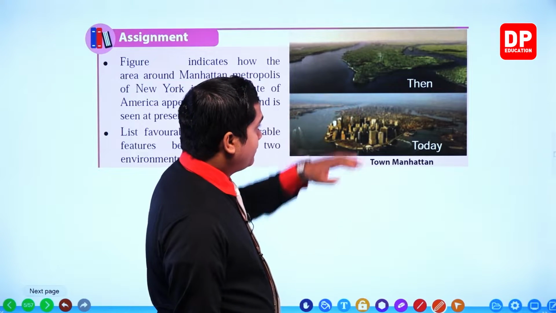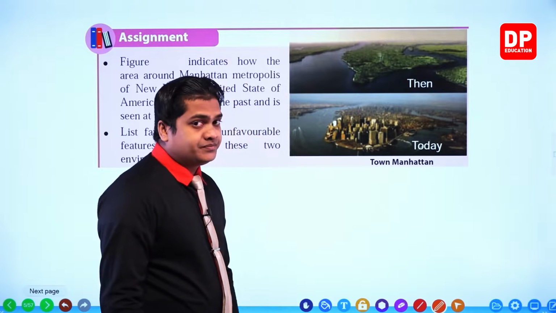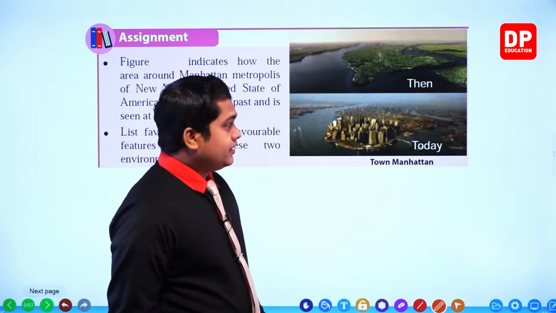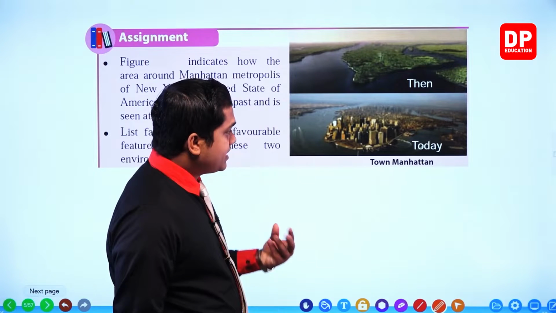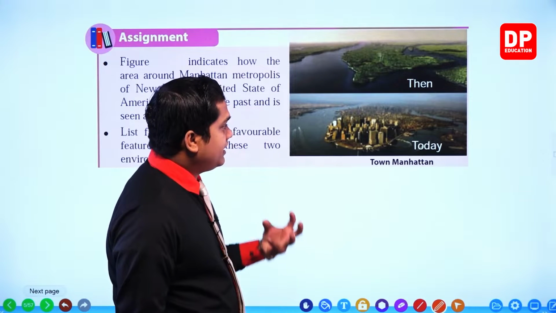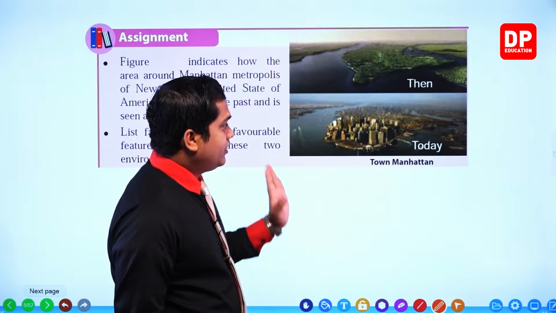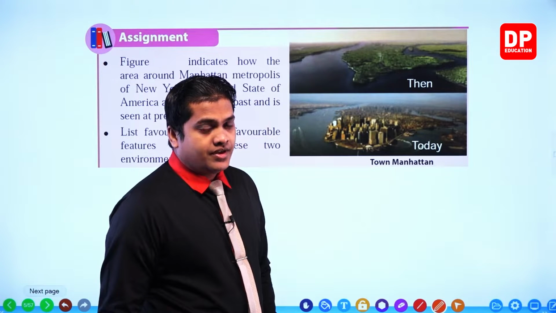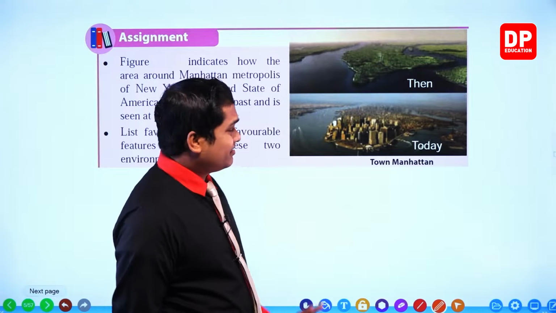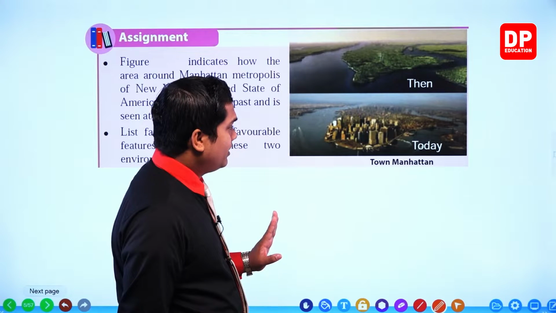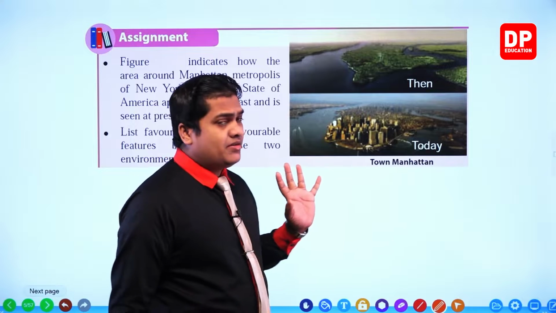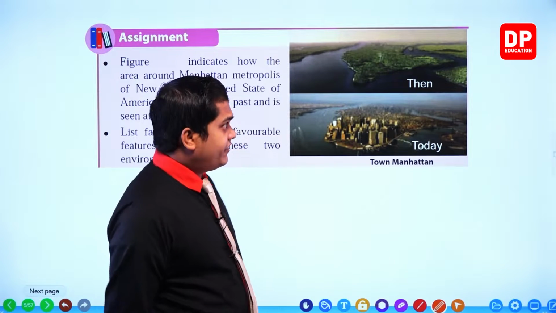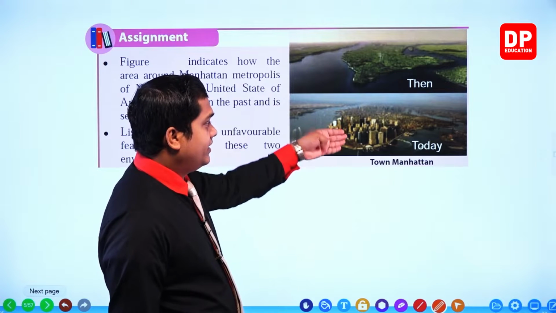Even we can observe the figure in green color over here. When you come into today, right, the green color actually disappeared. Everything in the environment converted into buildings and man-made things. Different structures, right? Like we can observe several concrete buildings and man-made environments, right? So what's the difference? The main difference between here and there?